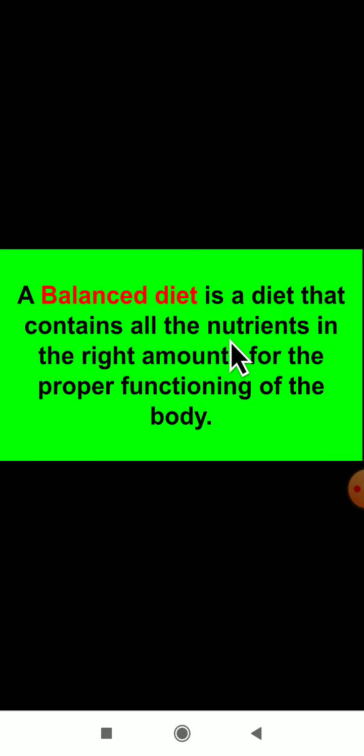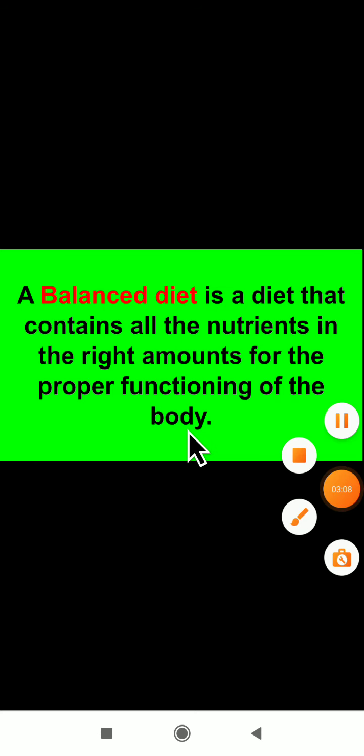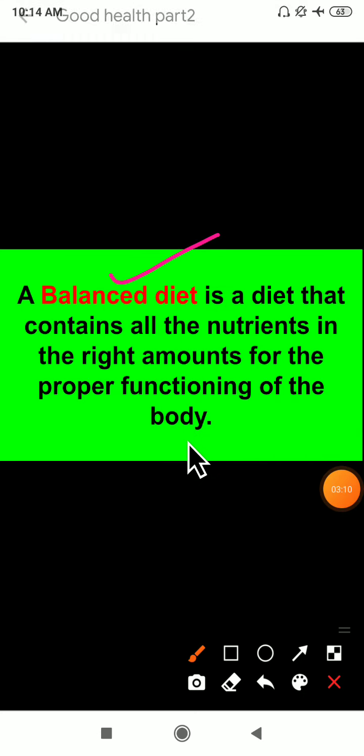See, dear students, what is a balanced diet, what all does this balanced diet contain? It contains all the nutrients in the right amount for the proper functioning of the body. If our body wants to function properly, then we need a balanced diet in our regular life. Remember, if your body wants to work properly without any illness, without any sickness, without any diseases, then you have to follow this balanced diet.